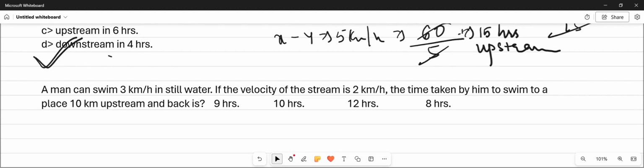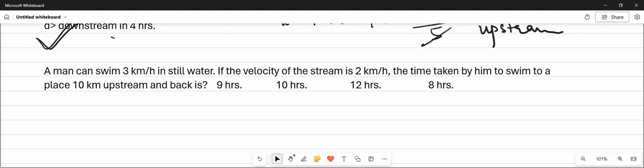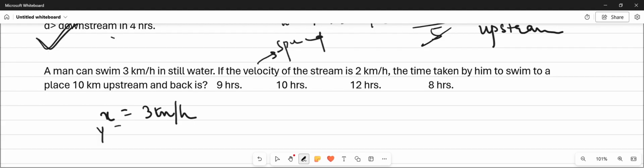Okay, this is our last question of this chapter. A man can swim 3 km per hour in still water. Again, the speed of x is equal to 3 km per hour. If the velocity of the stream, velocity meaning speed of the stream, is 2 km per hour, the time taken by him to swim to a place 10 km away and back.